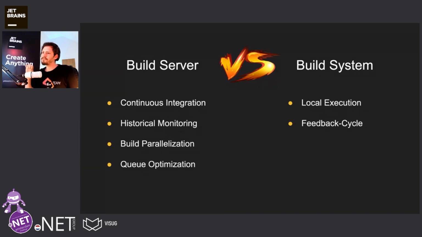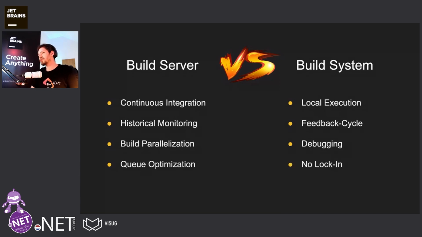So if something is broken with our project, then just committing several times to the CI server isn't going to help us very much, because it might be blocked, or we block it for other folks. So the feedback cycle with build systems and local execution is really fast. Also, with build systems, we can properly debug our build.